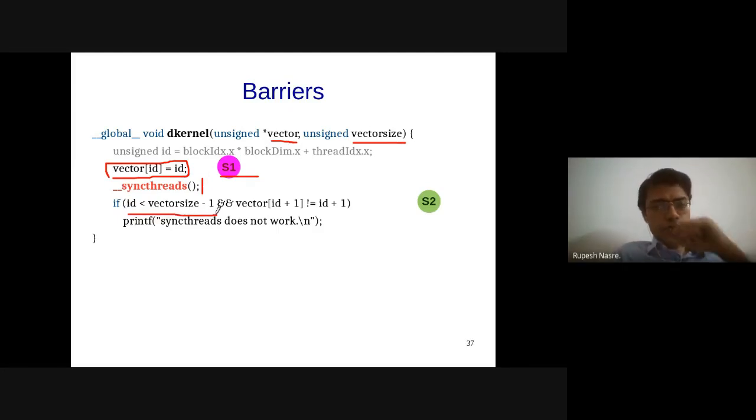And then ID less than vector size minus 1. This should have been before the vector of ID assignment in S1 also. But anyway, vector of ID plus 1 not equal to ID plus 1. Right? So that is the statement that I am checking. And if that is not the case, then I'm printing syncthreads does not work. Why am I printing this particular sentence? Why doesn't syncthreads work if vector of ID plus 1 is not equal to ID plus 1?